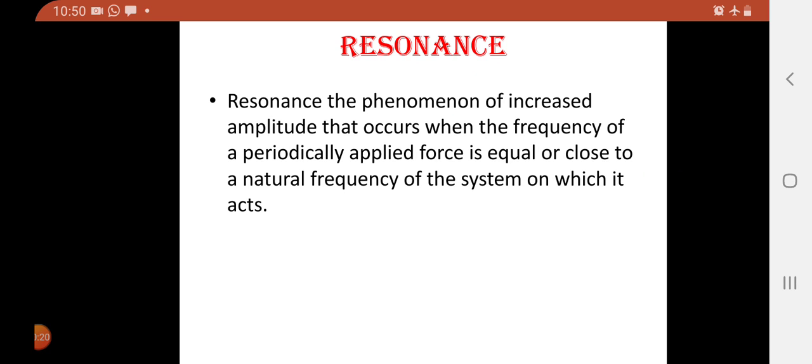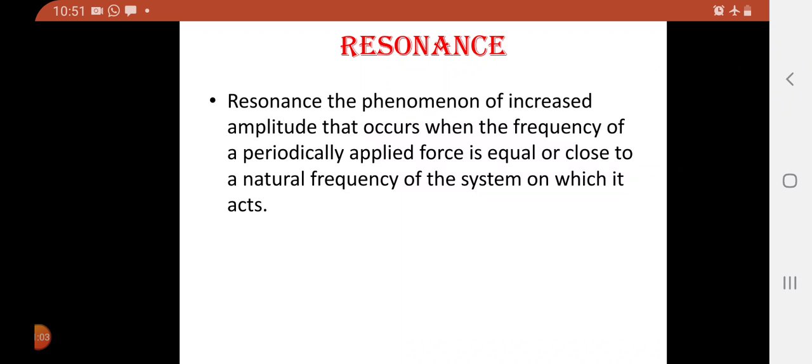Take a very simple example. We'll take a tuning fork of frequency 250 Hz. Now there is another tuning fork with frequency 250 Hz, and this tuning fork is vibrating with its own natural frequency, that is 250 Hz, 250 vibrations in 1 second, and it makes the other tuning fork with the frequency 250 Hz vibrate by a forced vibration. Then this is called resonance.